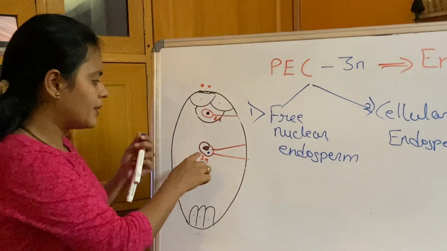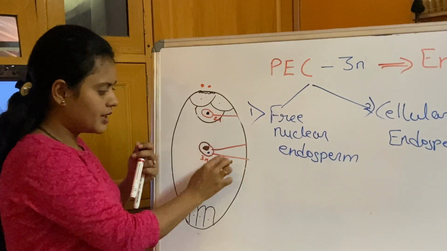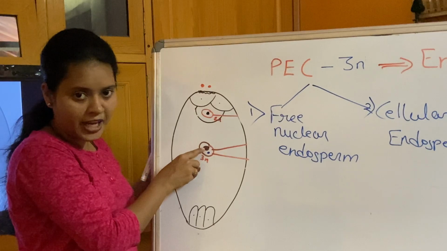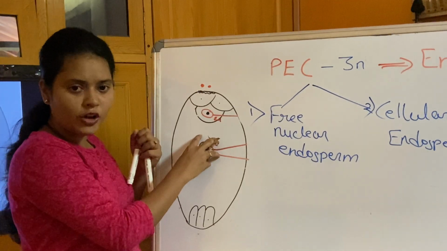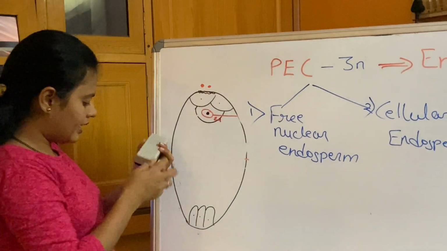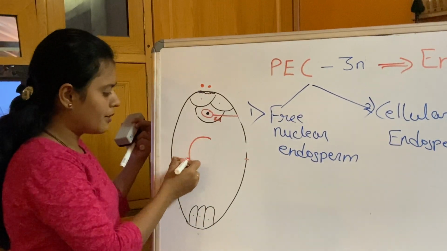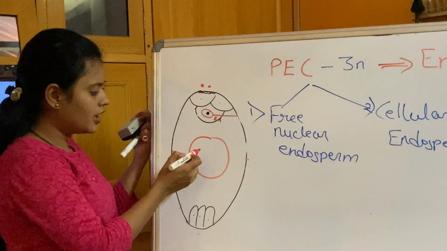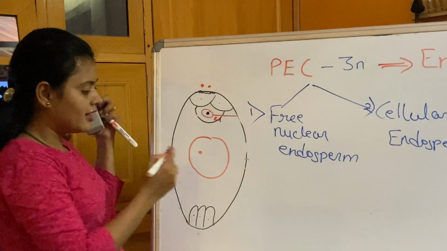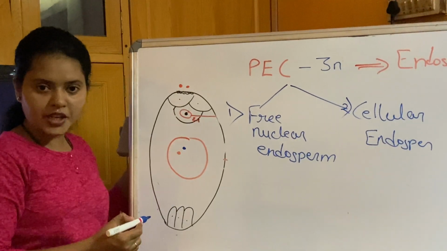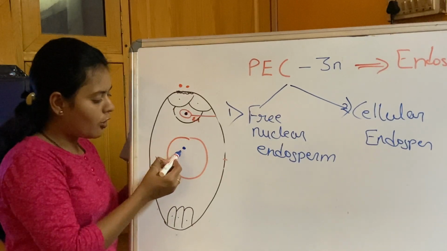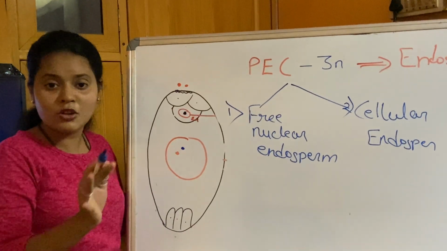For example, suppose this is the primary endosperm cell. There is only one nucleus first. I am drawing it a little bigger, so I erase this. Earlier it had only one nucleus. Now from this one nucleus, there will be one more nucleus. Two nuclei have formed. Now normally it should form the cell wall, but the cell wall is not forming.